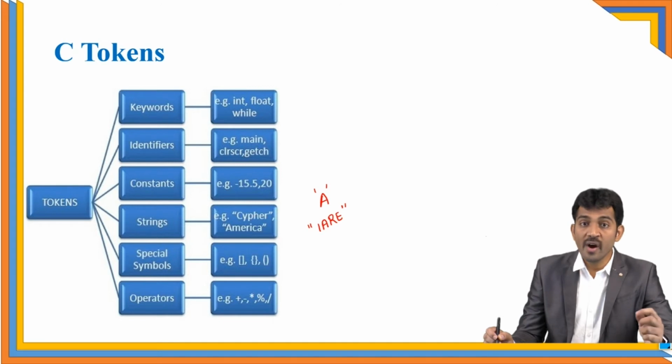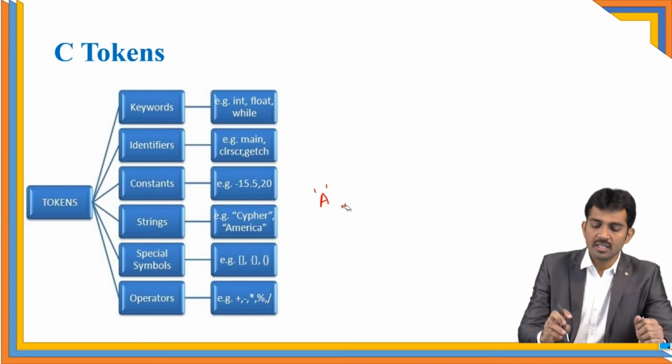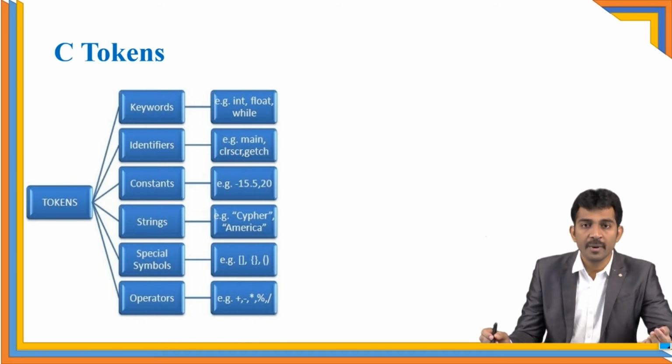It is also one type of token. Coming to the special symbols, all the brackets, commas, full stops, all come under the special symbols. Coming to the operators, C supports so many operators, we'll see later, right? So addition, subtraction, multiplication, all these come under the operators category.